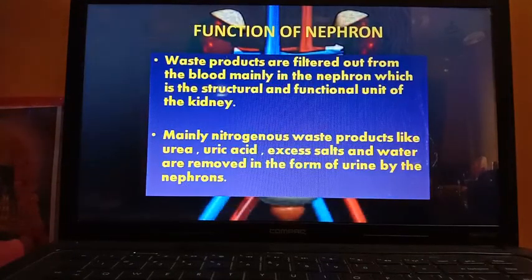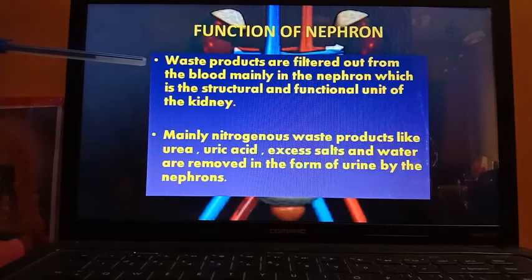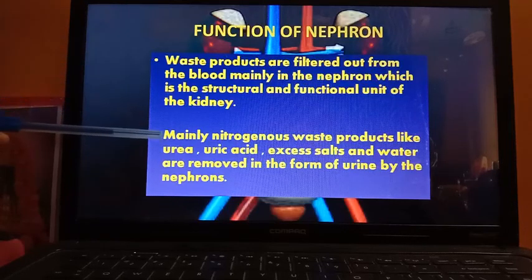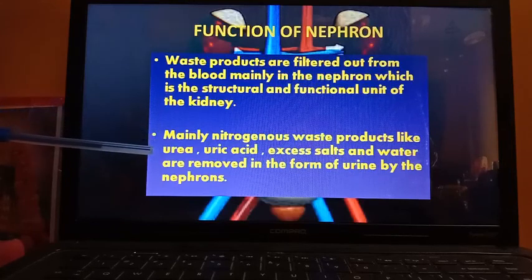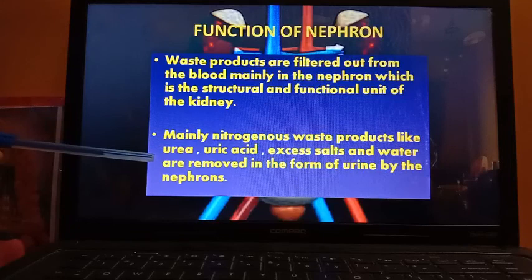Now then the function of nephrons. Waste products are filtered out from the blood mainly in the nephron, which is the structural and functional unit of the kidney. Mainly nitrogenous waste products like urea, uric acid, excess salts and water are removed in the form of urine by the nephrons. So its main function is to filter out the impurities or the toxic nitrogenous waste products from the blood.